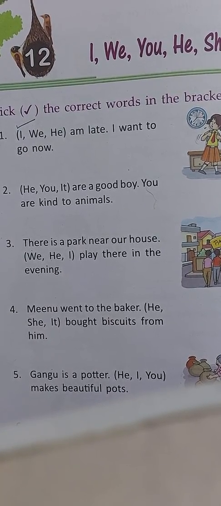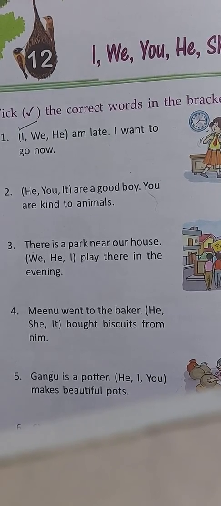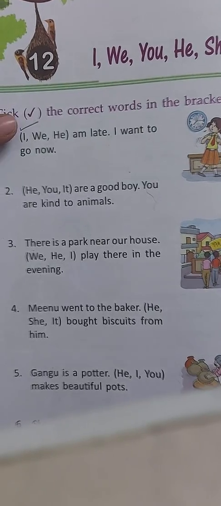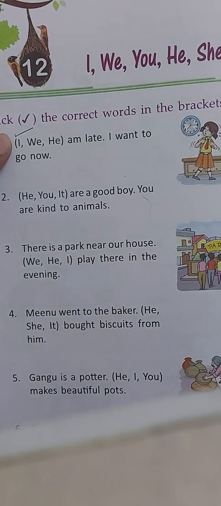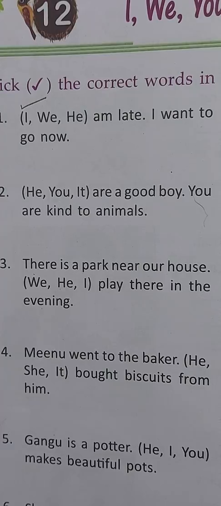I, we, he am late. I want to go now. So here we'll use what? We'll use the word I. As we know that with am, we always use the word I. So I am late. I want to go now.